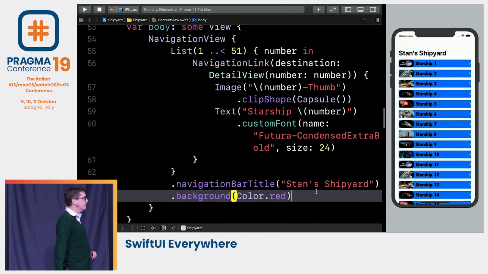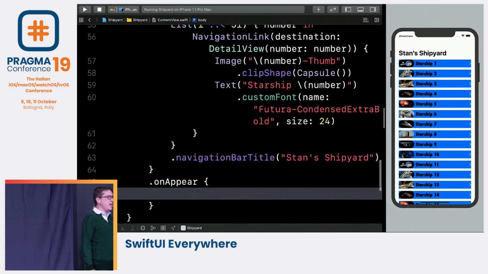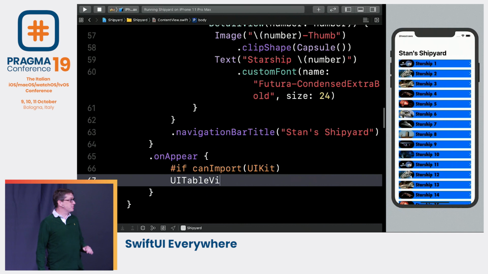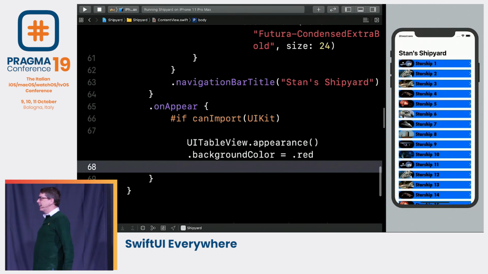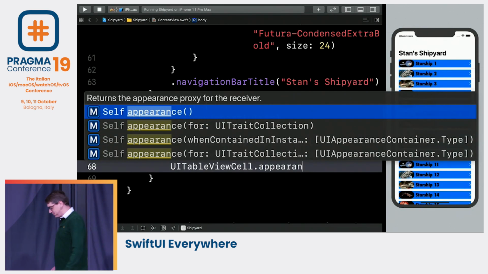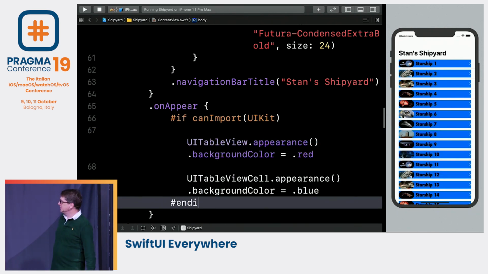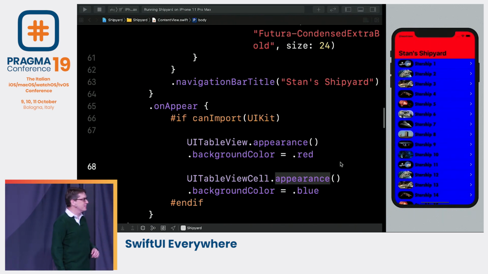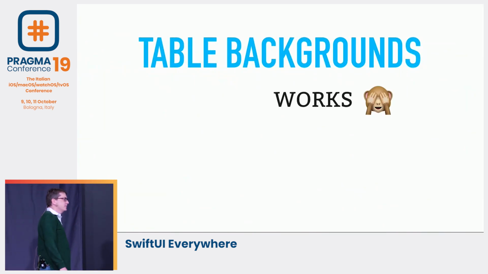We're going to delete those modifiers and instead add some more hacksaws. We're going to add an onAppear modifier that says, if we are only able to do UIKit stuff, then use the appearance proxy for table views, set the red background color, and the same for table view cells. This time with blue. And of course, it looks gorgeous, as you might imagine. So you're only going to do that kind of thing on UIKit supporting platforms like iOS and tvOS. But it kind of works. It kind of works.